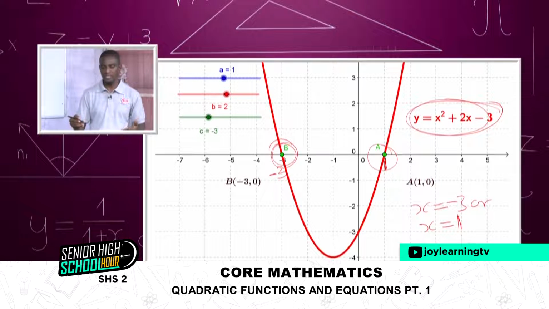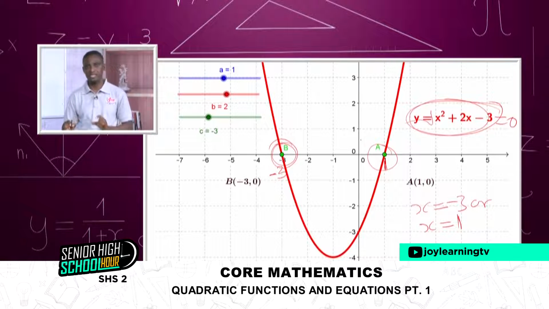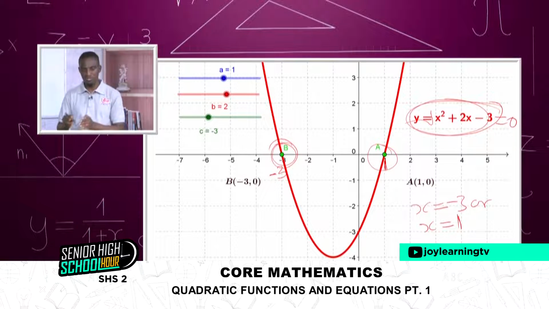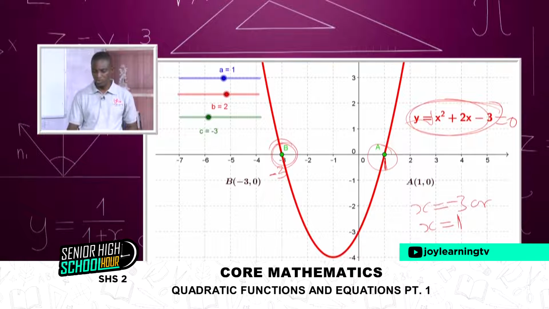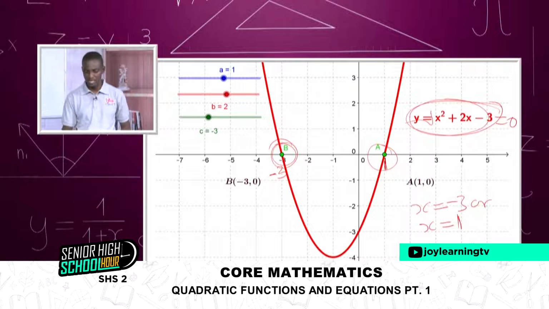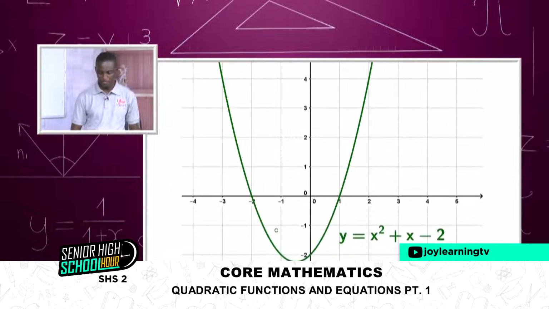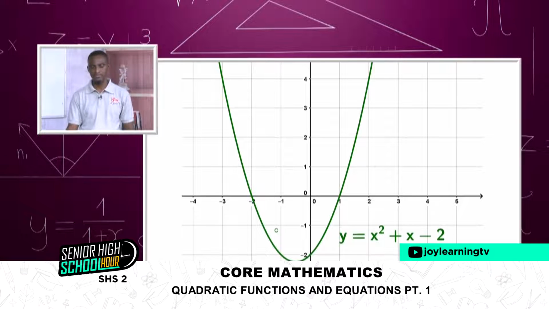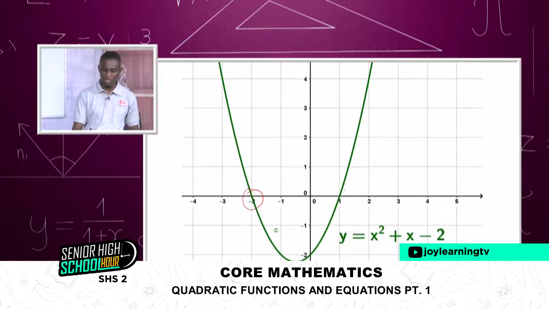What it means also is that if you equate this to 0 and solve it quadratically, that is using the methods you're going to use right away to solve them, you end up getting 2 possible answers, which will be x equals -3 and x equals 1. Right. This curve of yours. So here we have -2 and we have positive 1.